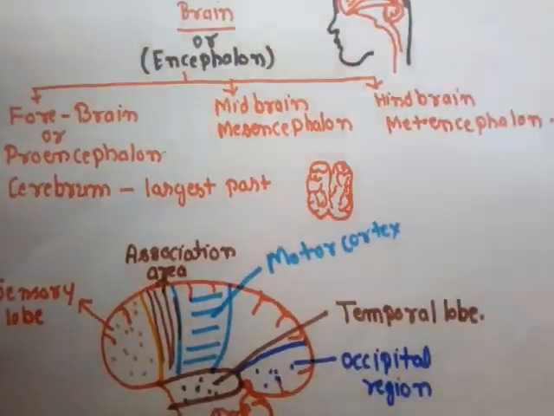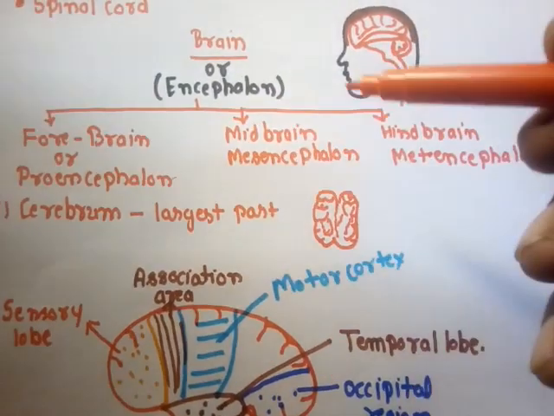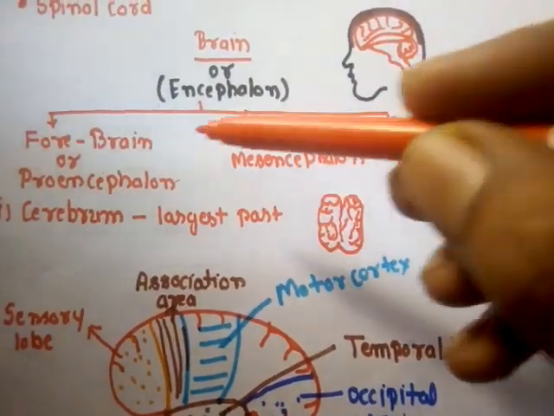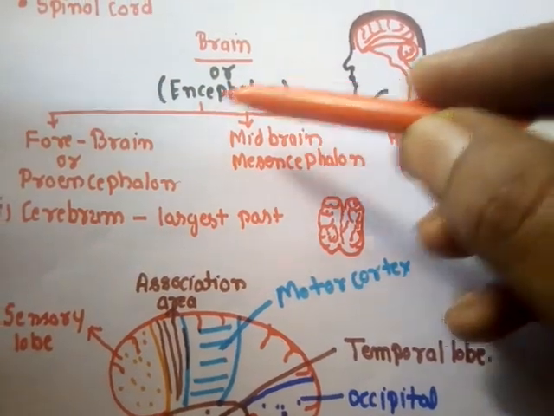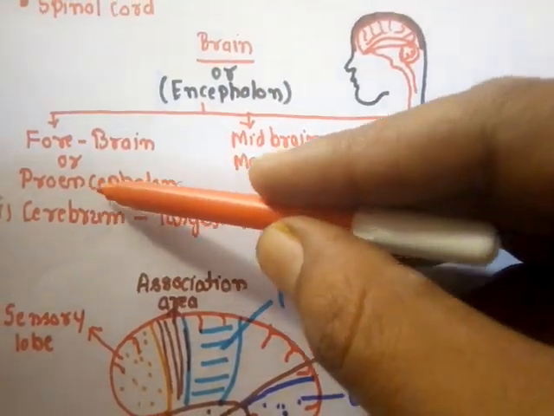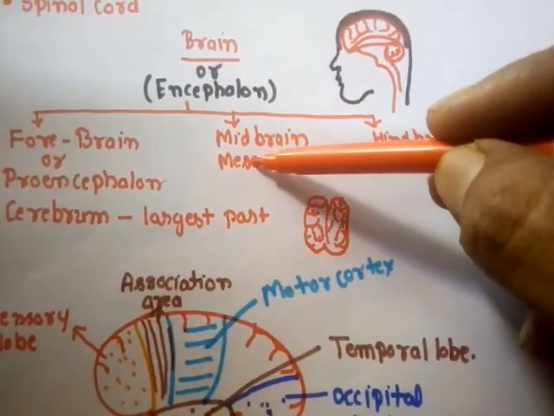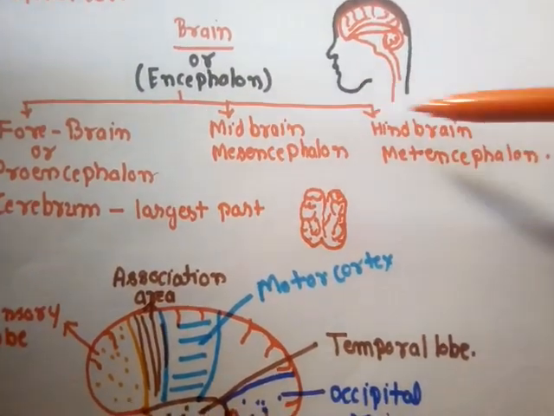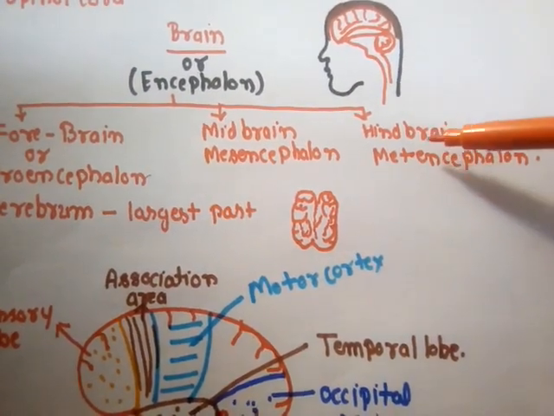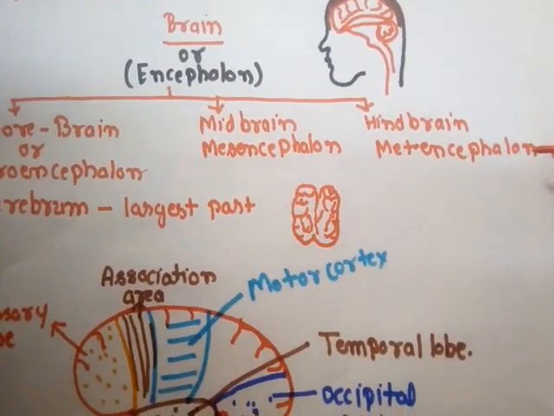Now let's discuss the parts of the brain. The human brain can be divided into 3 parts depending upon their location. The first is the forebrain. Because the brain is also known as encephalon, the forebrain is also known as prosencephalon. The midbrain is also known as mesencephalon. Mesen means mid and encephalon means brain. And the hindbrain is also known as metencephalon. Meten means tail or hind region, and encephalon means the brain.